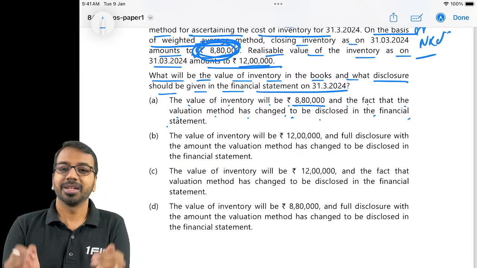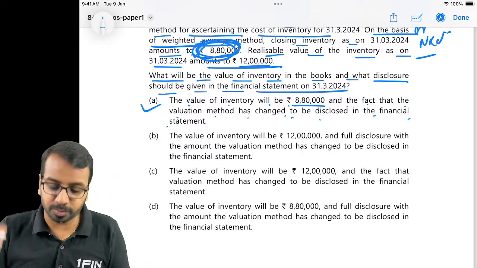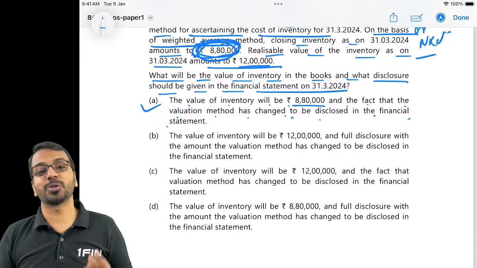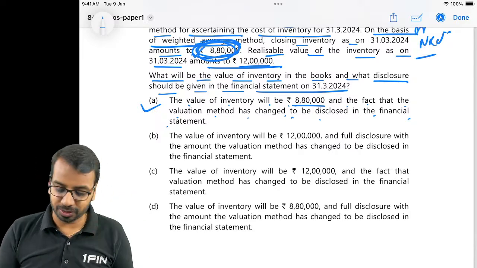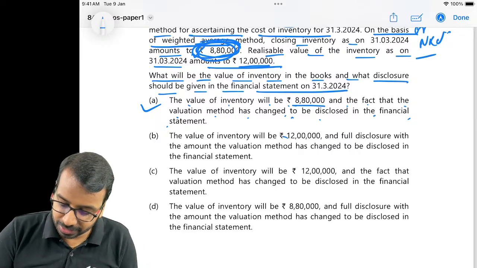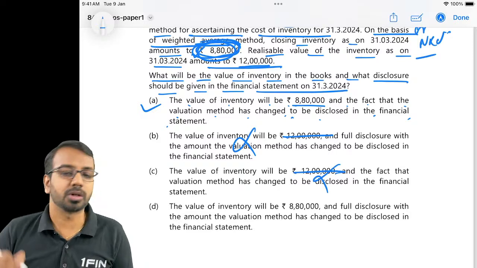But in the examination, don't directly just read one option and say, oh, this is the correct option, let me take it. Read the other options also. Don't make this mistake in the examination. The value of inventory will be 12 lakhs. Of course not. So this is not a correct option. Value of inventory will be 12 lakhs. This is also not a correct option.